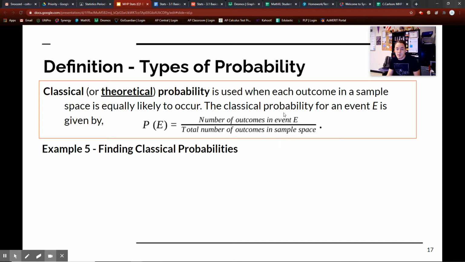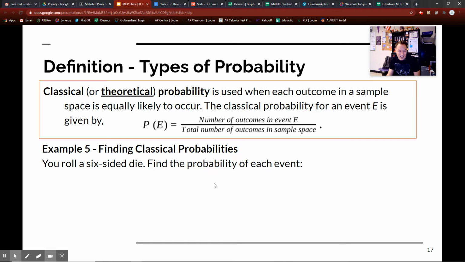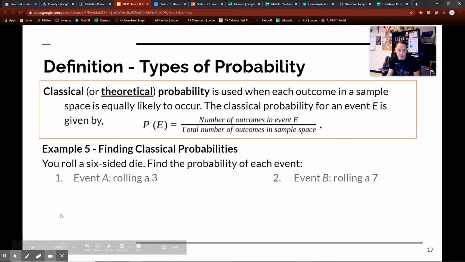So what does this mean? The number of outcomes in event E over the total number of outcomes. You roll a 6-sided die, guys, and then you want to find the probability of each event: rolling a 3 and rolling a 7. This is where I'm going to start using probability notation. We say the probability of rolling a 3. This is how I write it. Well, there's 1 three on the 6-sided die, and then there's 6 different outcomes total.